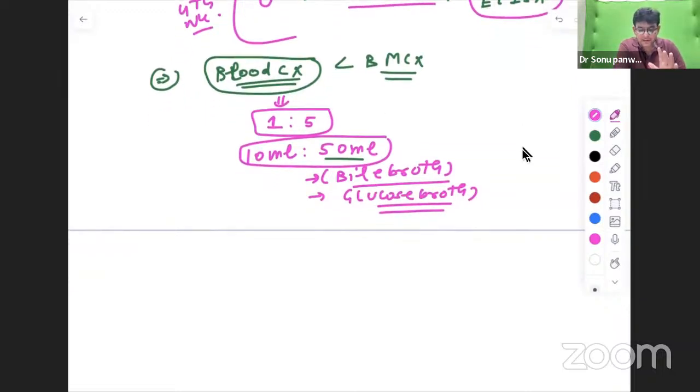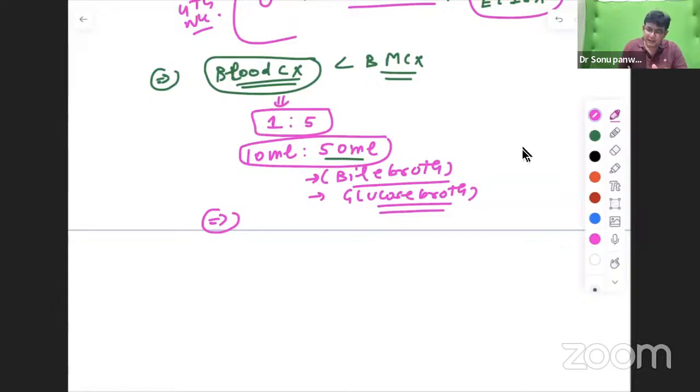Fine. So 1:5 ratio, 10 ml of this, 50 ml of bile broth or glucose broth that is being used up. Preferred one is bile broth for sure. And this particular combination is to be checked for how many days? 7 days. So if somebody asks you in the Viva, blood culture report comes in how many days?